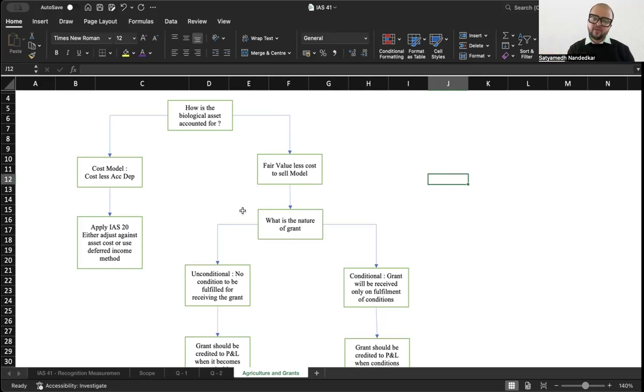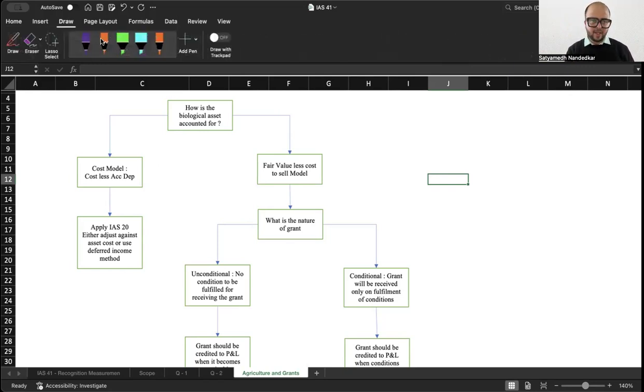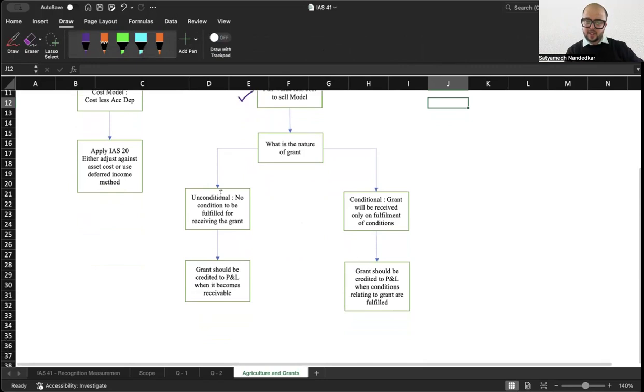Second option, fair value less cost to sell. This is the second model. If you have not accounted for the biological asset using the cost model, and this is more likely to happen, by the way, what is the nature of the grant? If it is an unconditional grant, no condition to be fulfilled for receiving the grant.